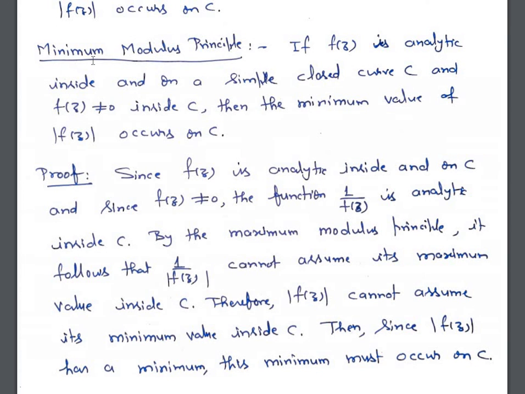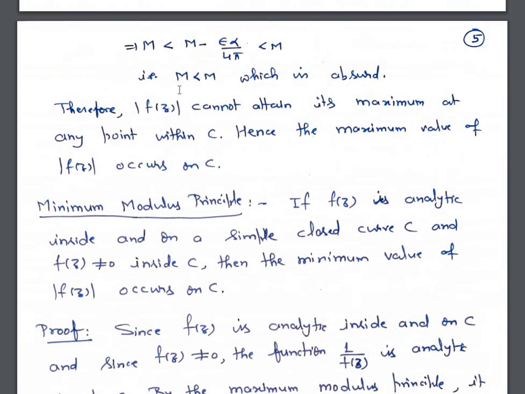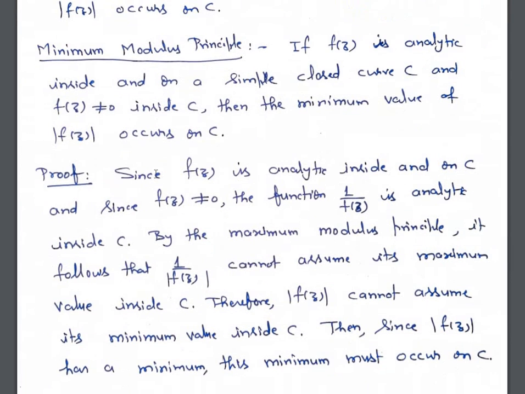In case in the examination this principle is asked, you have to firstly prove maximum modulus principle and then give this statement. Thank you so much.